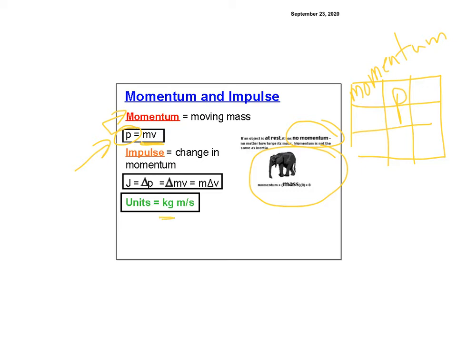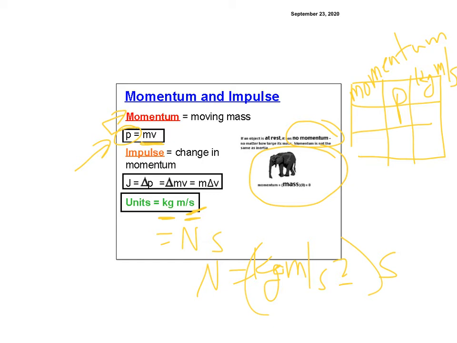Well, let's see. Mass is kilograms and velocity is meters per second. So it's this really awful unit. It's a kilogram meter per second. That looks a lot like our Newton. Remember, our Newton was a kilogram meter per second squared. The only thing different is this is a second instead of a second squared. So you could also write it as a Newton second, because if I multiply this times seconds, that would give me kilogram meters per second. So we could also put, let's do it in a different color, a Newton second, right?